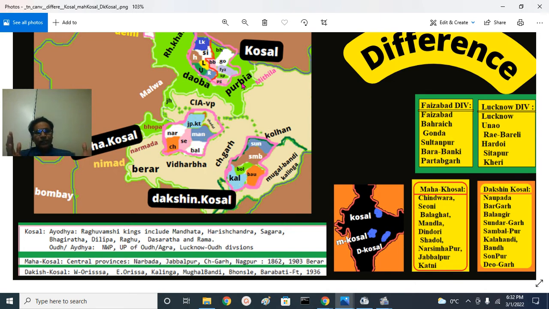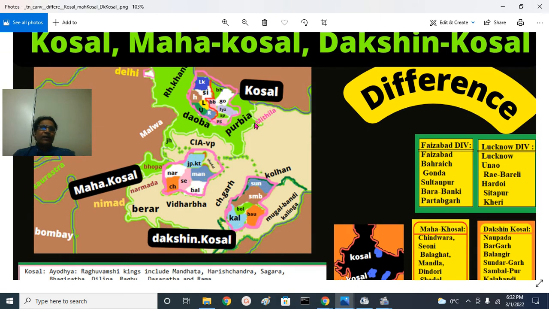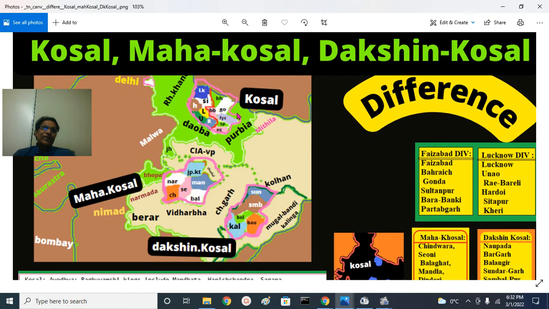Again, when we talk about historical regions, the political boundaries will vary, so you have to have a broader concept of that. Here is the context. We have the Kosal region. This is the United Province of Agra and Awadh, simply United Province.